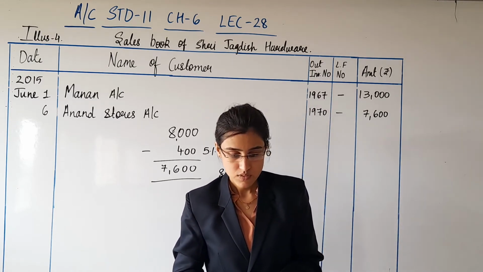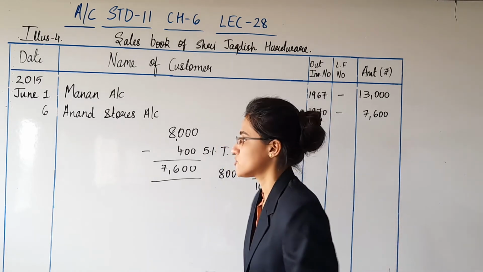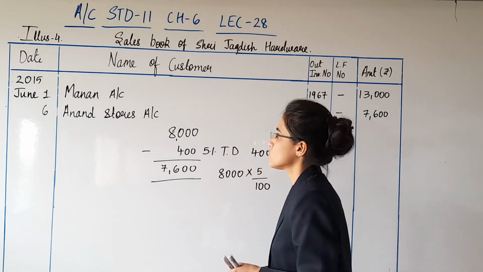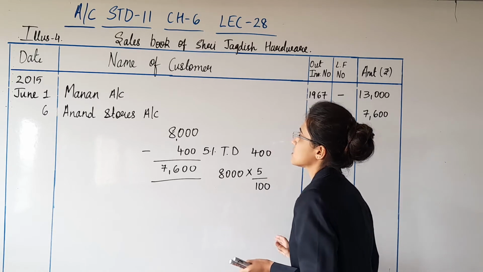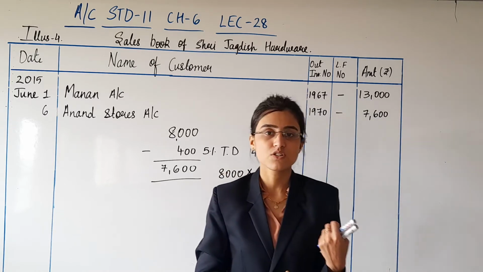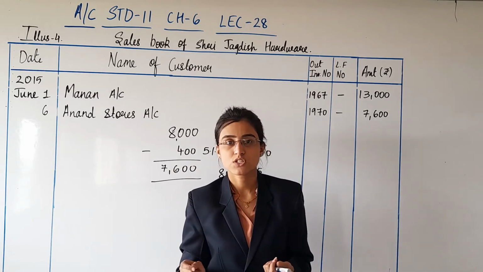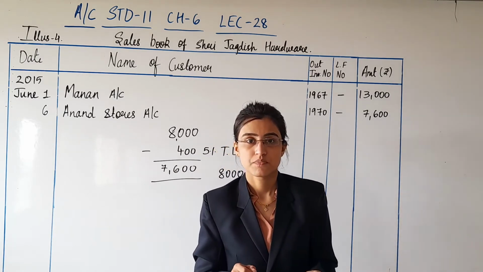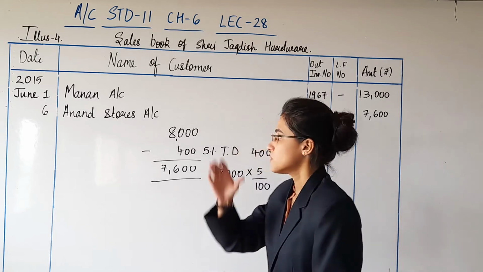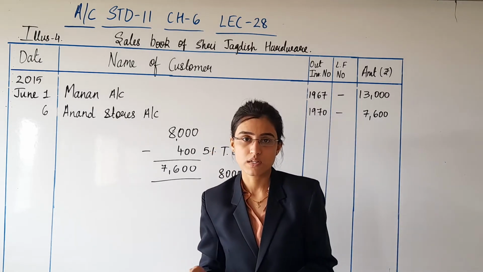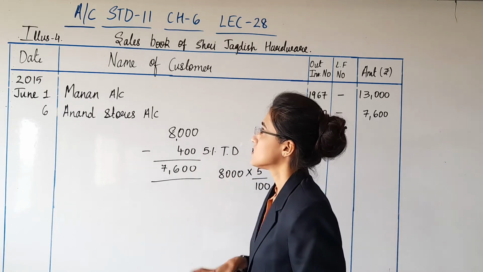But obviously you will not forget to write down the note after this. As you know, we are preparing a specimen of sales book, and thereafter you need to leave sufficient space for writing down the notes for the transactions that you don't record. The one that cannot be recorded in sales book, for that you have to write a note after the sales book.